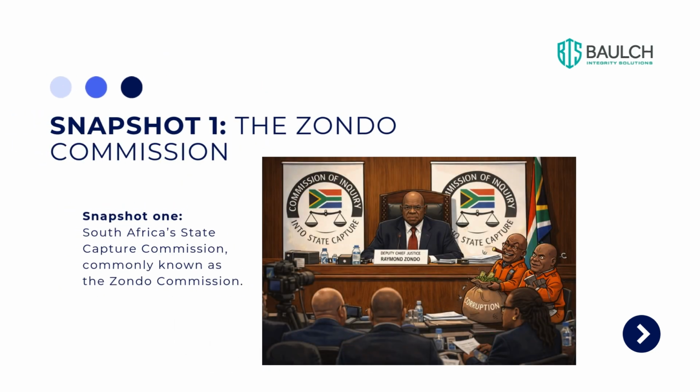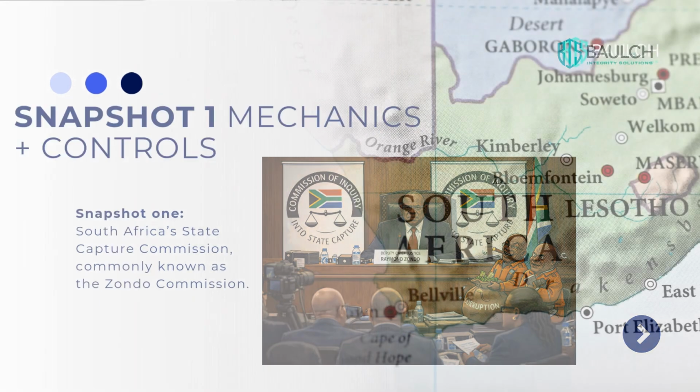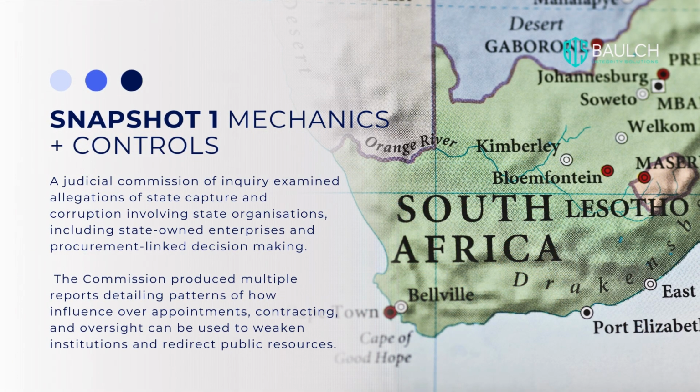Snapshot 1 focuses on South Africa's State Capture Commission, commonly known as the Zondo Commission. A judicial commission of inquiry examined allegations of state capture and corruption involving state organisations, including state-owned enterprises and procurement-linked decision-making. The Commission produced multiple reports detailing patterns of how influence over appointments, contracting, and oversight can be used to weaken institutions and redirect public resources.